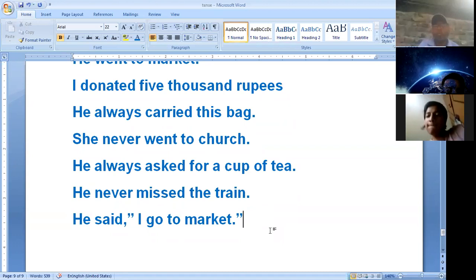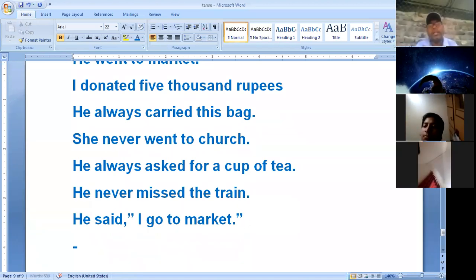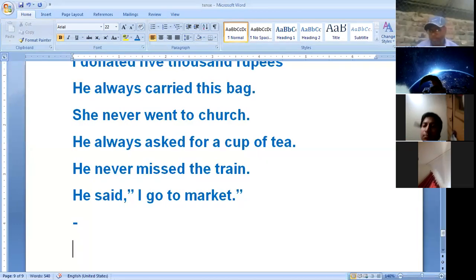And now, while converting this sentence into indirect speech, the simple present tense will change to simple past tense. He said that he went to market.